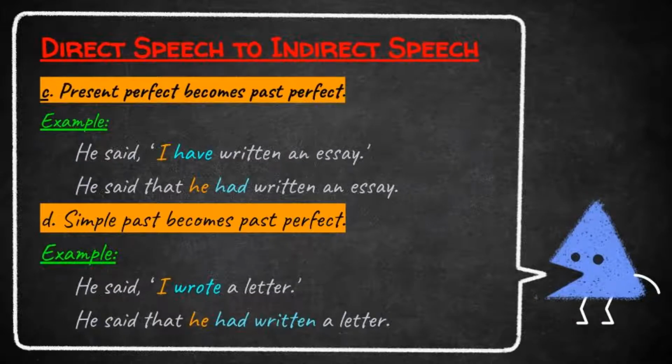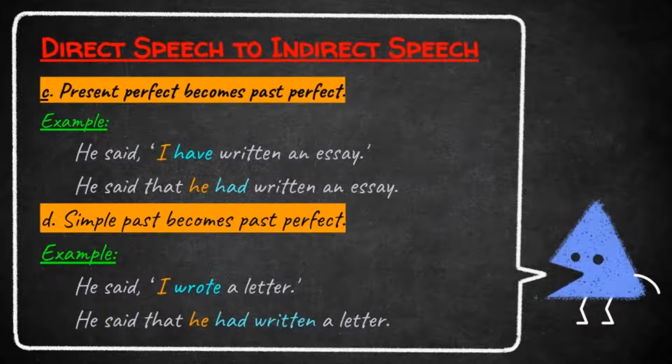Okay students, let us see the third rule, that is present perfect becomes past perfect. Students, if the direct speech is in present perfect tense, we want to write the indirect speech in past perfect tense. Look at the given example. He said, I have written an essay. This is direct speech, and the direct speech is in present perfect tense. That is, I have written an essay.